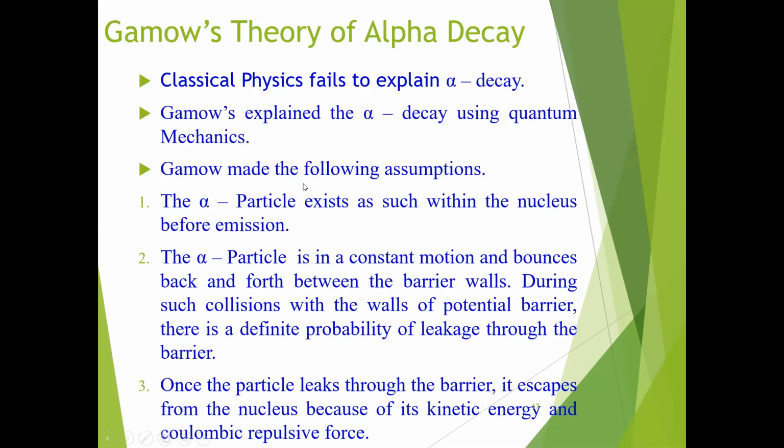According to Gamow, the following assumptions are made. The alpha particle exists within the nucleus before emission. The alpha particle is in constant motion and bounces back and forth between the barrier walls. During such collisions with the potential barrier, there is a definite probability of leakage through the barrier. Once the particle leaks through the barrier, it escapes from the nucleus because of its kinetic energy and Coulombic repulsive forces.